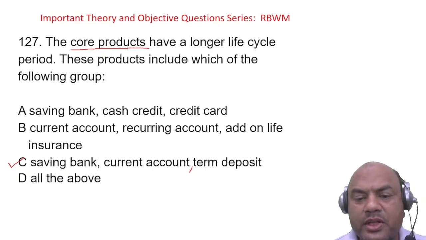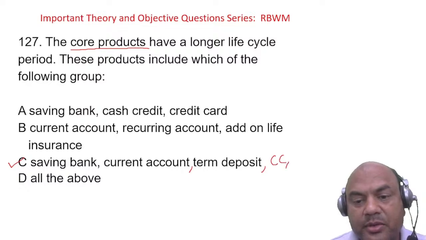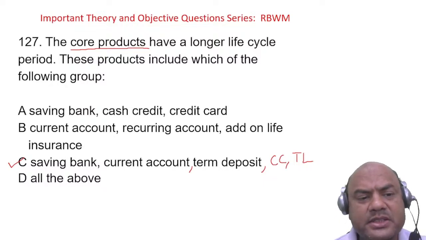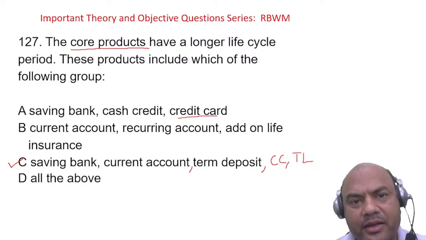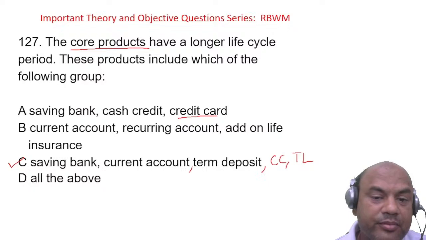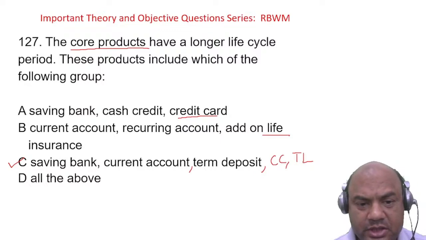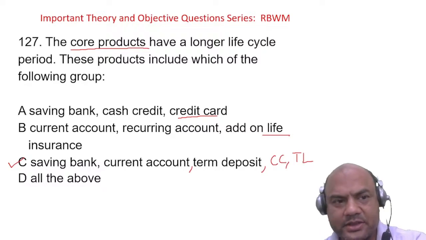I can add two more products to this. These are all deposits. I can add two more products, that is CC and term loan. So these two products can also be added. You will say, sir, but A had a credit card. Credit card is not a core product of the bank, at least now. Future we don't know, it may become a core product, but right now it's not. Add-on life is not a core product of the bank. So saving, current, term deposit, CC and term loan, you can add these also on the asset side. Got it?